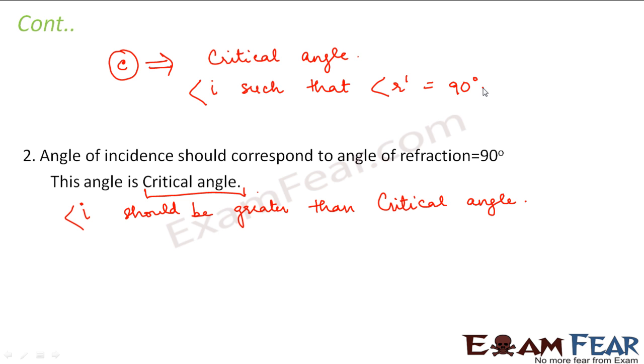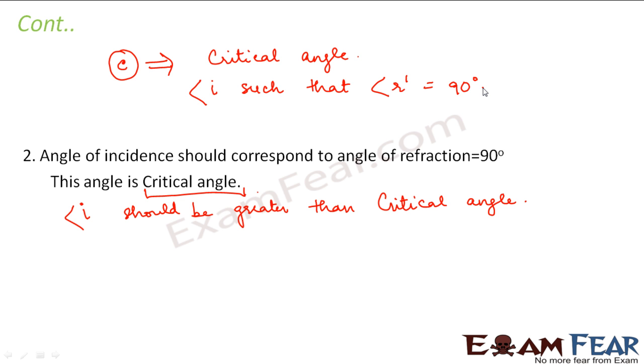So when the angle of incidence is greater than the critical angle and the light is traveling from a denser medium to rarer medium, in that case total internal reflection takes place. So what is total internal reflection? Total internal reflection is a phenomenon when all the incident ray gets totally reflected and there is no refraction.